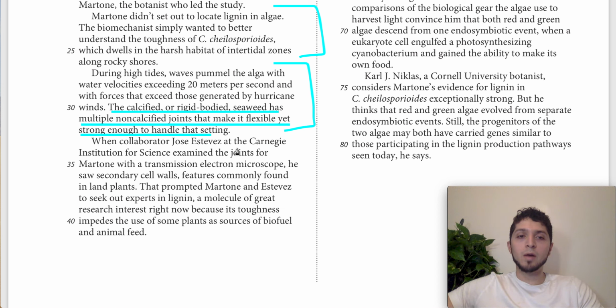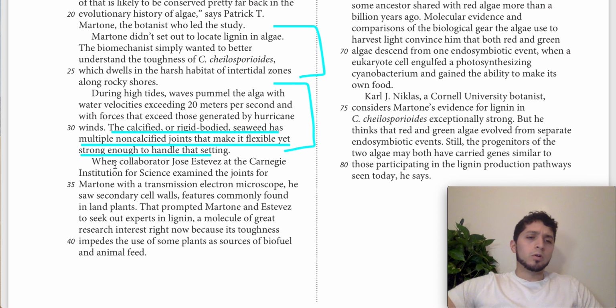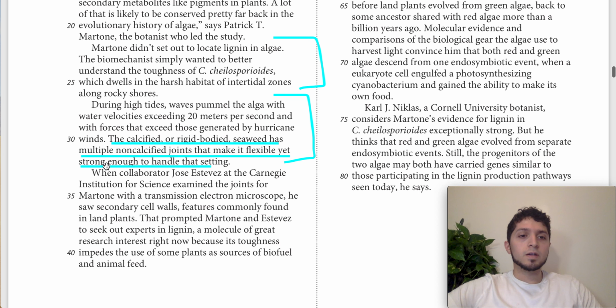So here we're talking about the rigid-bodied seaweed. We're talking about its joints and how they're flexible yet strong. So this is the best thing to tell us about the structure of this algae, and it fits our rule perfectly. Here's line 34 that is referenced up here, or maybe it was 32. In any case, I think it was line 34 that is referenced here.